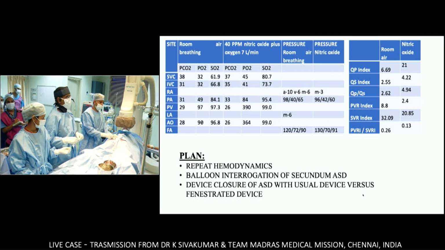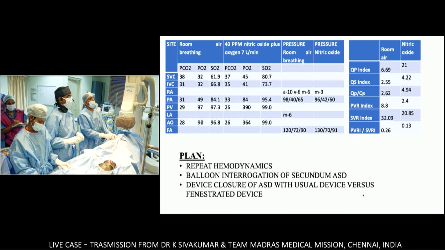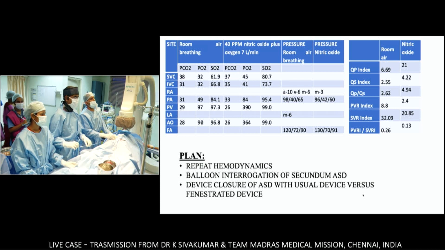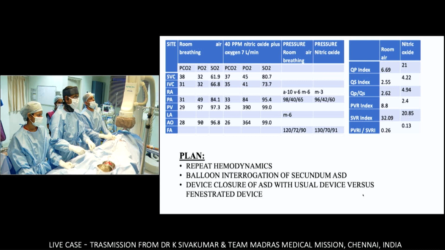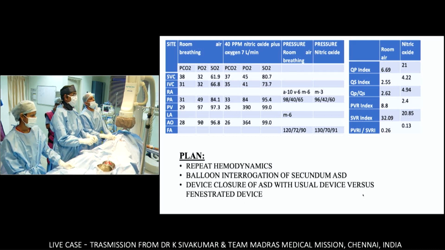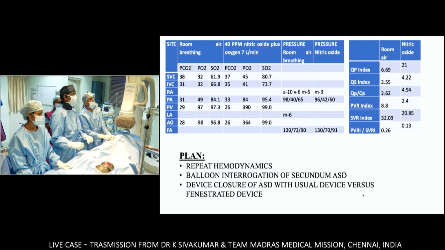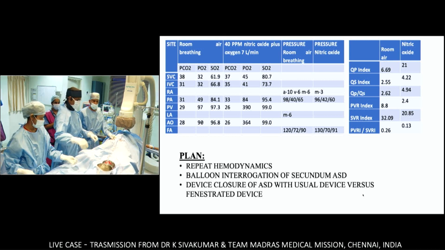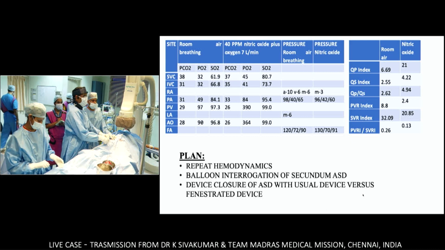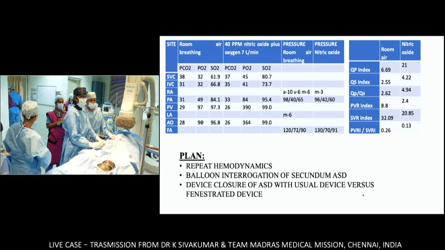And so that is of concern, and that was the reason why we did not close. At that point, even though the PVR has fallen down to 2.4 and the PVR by SVR ratio is almost 0.13, we decided not to close. We decided to treat her with pulmonary vasodilators, and she has been on them for the past few months. Now we are repeating the hemodynamics.